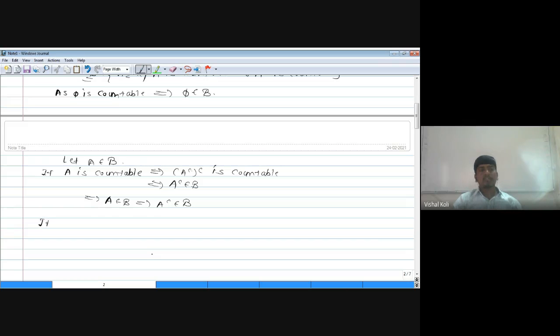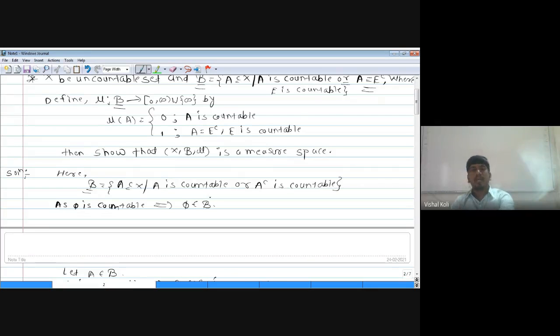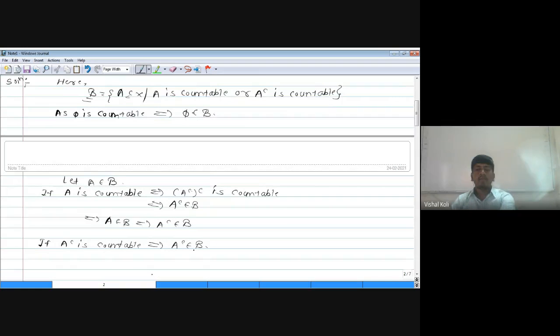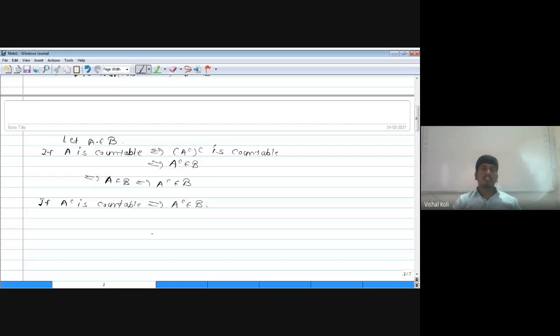If suppose A complement is countable. Since A is a member of curly B, there are two possibilities for A: either A is countable or its complement is countable. As A complement itself is countable, then it must be a member of curly B, since curly B contains all subsets of X which are either countable or whose complement is countable. Therefore, for both possibilities of A, A complement must be a member of B, which implies curly B is closed under complementation.